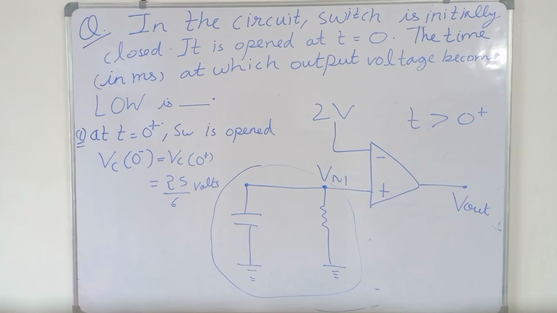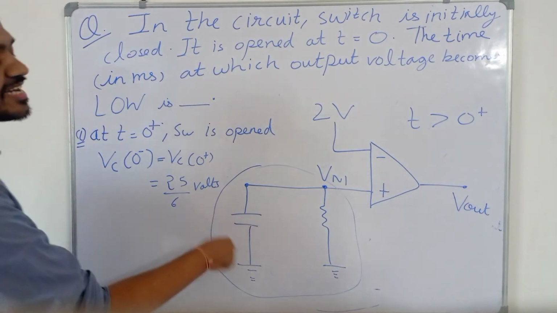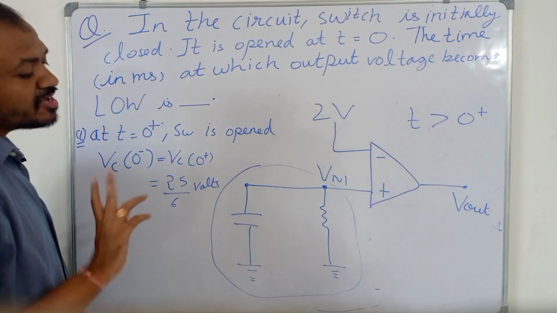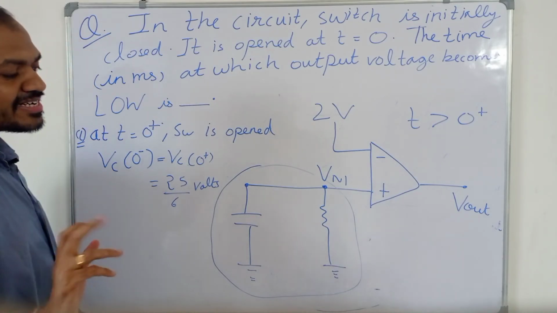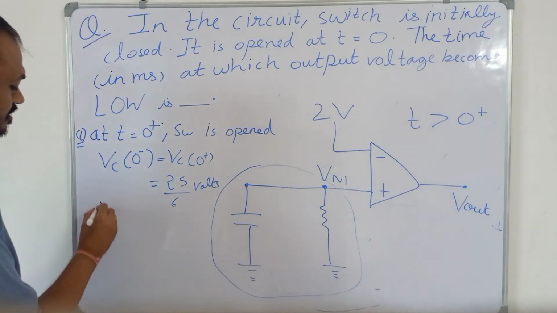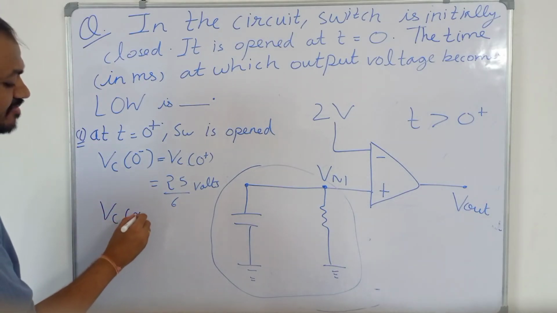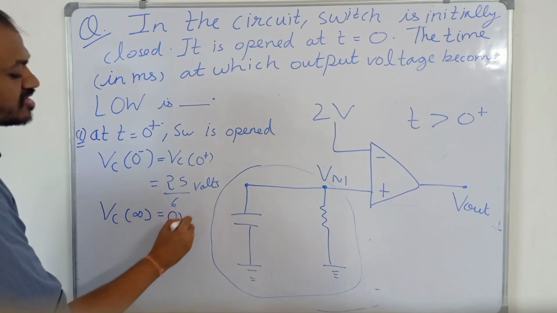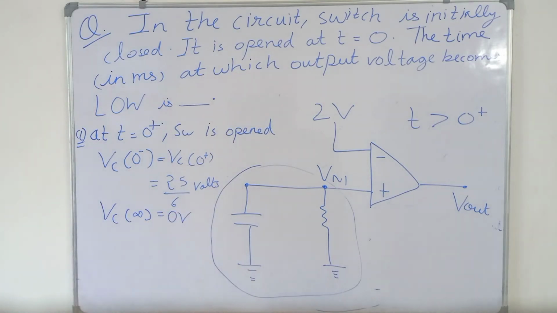The final state of the capacitor will be 0 volt. The final voltage across the capacitor will be 0 volt because the capacitor will completely discharge. So Vc(infinity) will be equal to 0 volt.